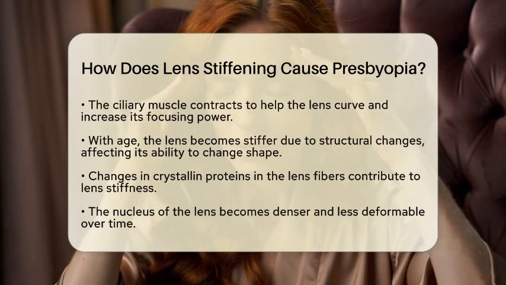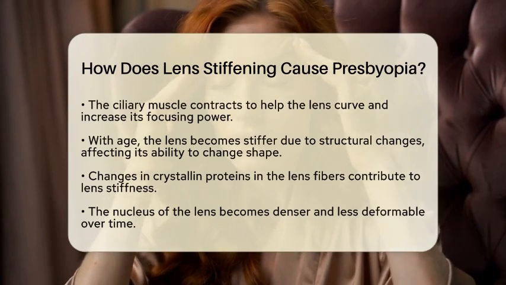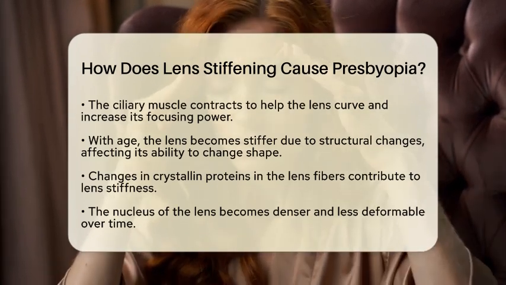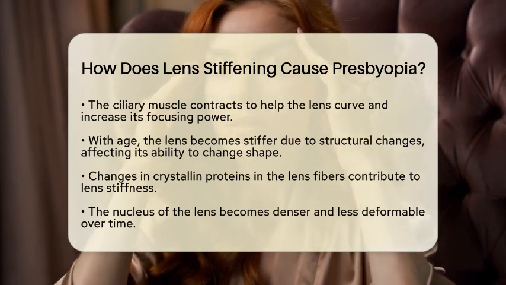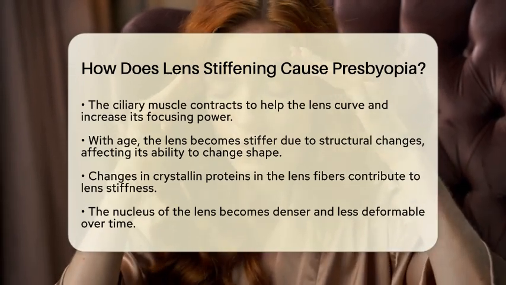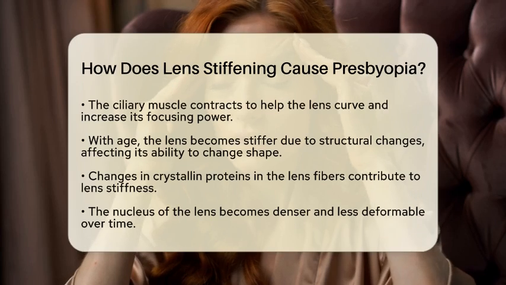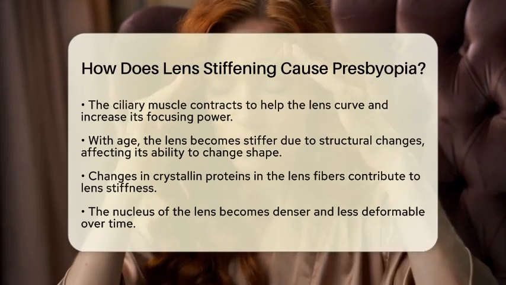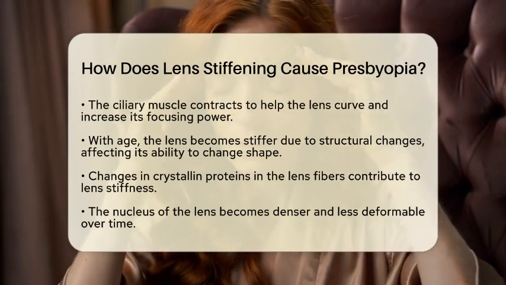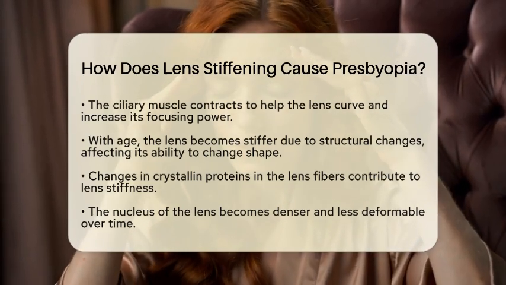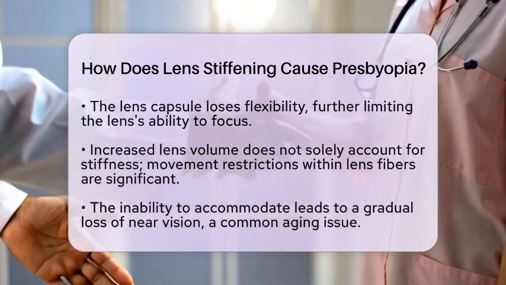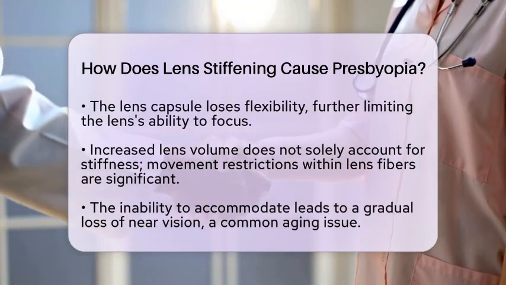Another factor is the sclerosis of the lens nucleus. The nucleus, which is the central part of the lens, becomes denser and less deformable over time. This increased density contributes to the overall stiffness of the lens. Additionally, the lens capsule, which is the thin, elastic membrane surrounding the lens, loses its flexibility with age. This further limits the lens's ability to change shape when focusing.